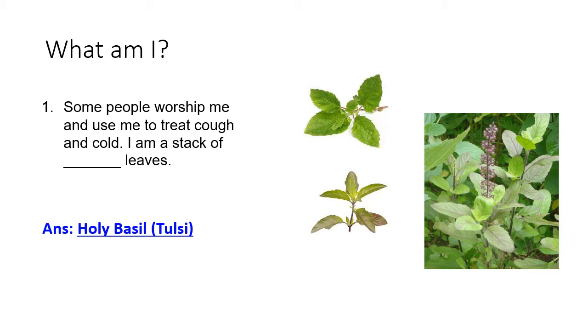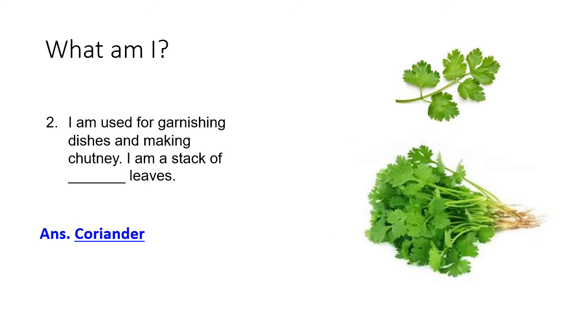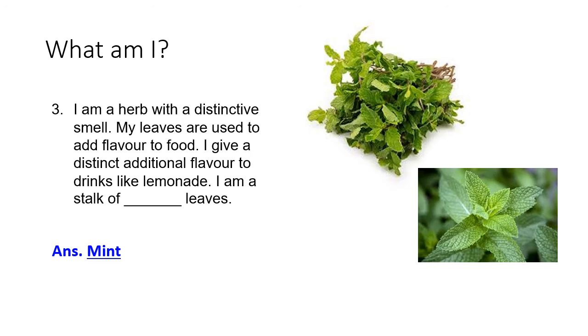Some people worship me and use me to treat cough and cold. You have to name the leaf. See the leaves carefully. Aren't they very known to you? Yes, these are tulsi leaves, also known as holy basil. Number 2. I am used for garnishing dishes and making chutney. Could you name the stack of leaves? It's coriander.